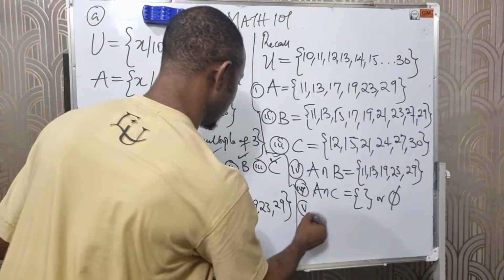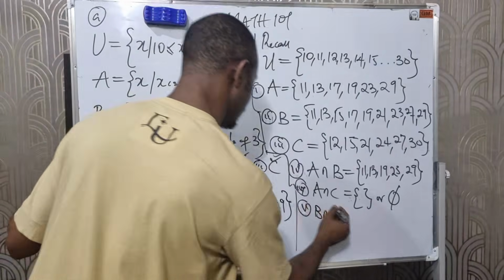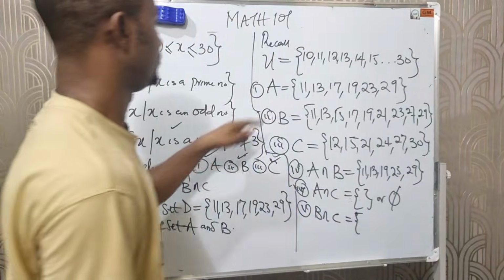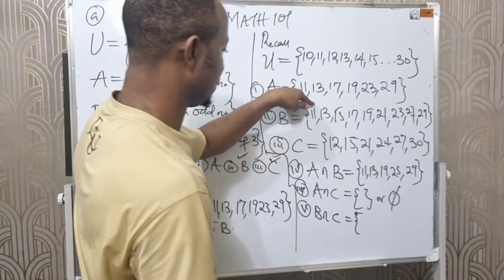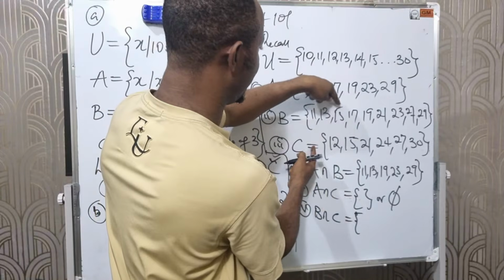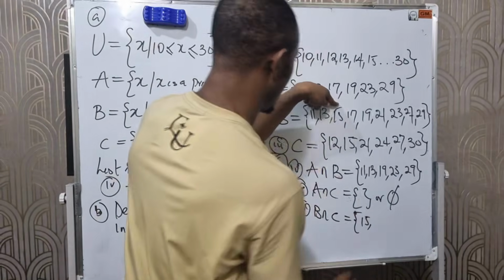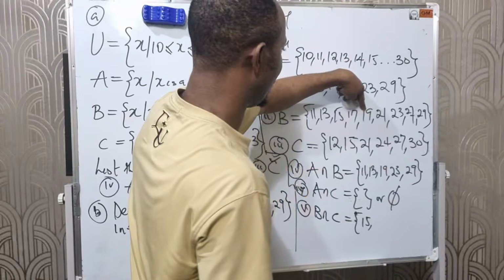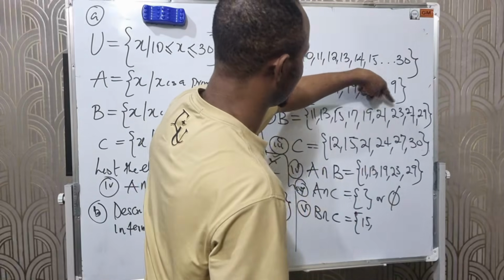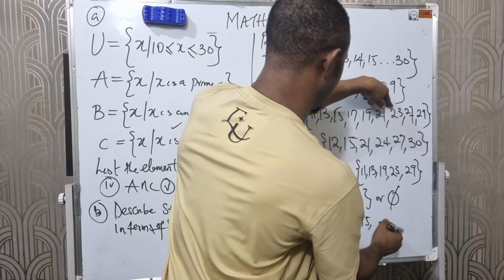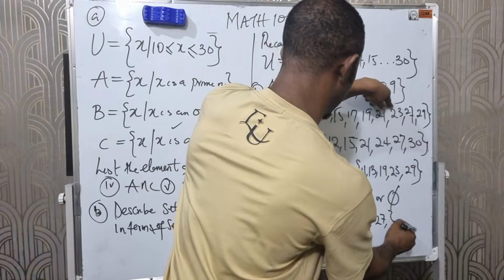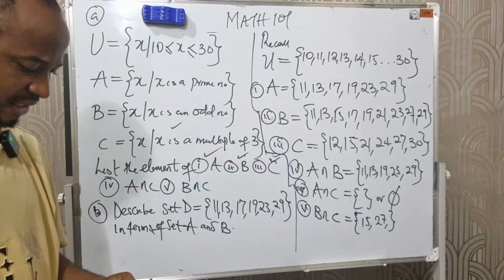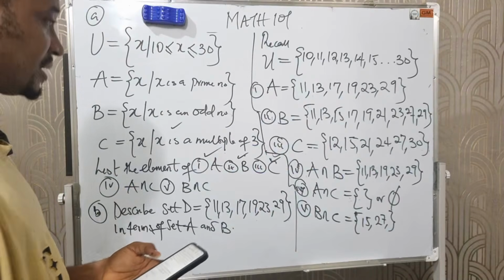The next says what? B intersection C. Let's find out between B and C. We have 11, it's not here. We have 13, it's not here. We have 15, 15 is here. We have 17, it's not here. We have 19, 19 is not here. We have 21, but it's not here. We have 23, it is not here. We have 27 here. So 15 and 27 are the common elements between them.